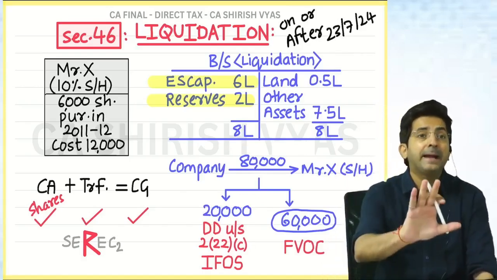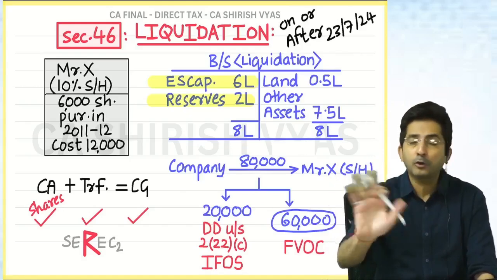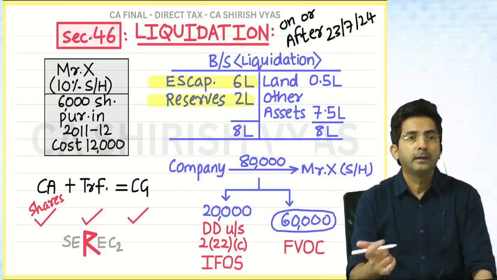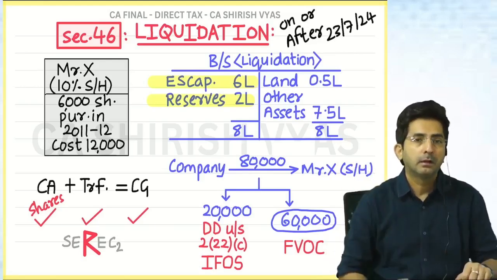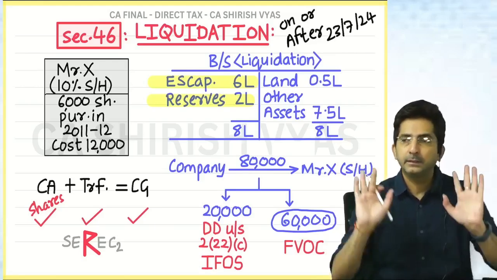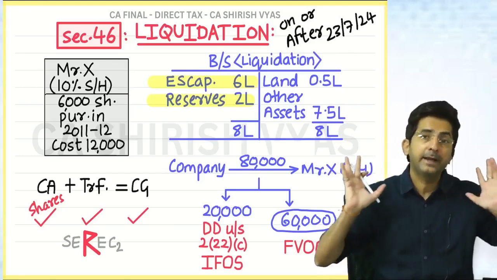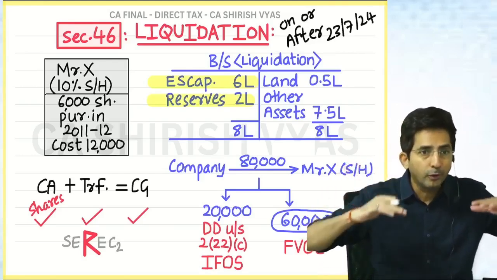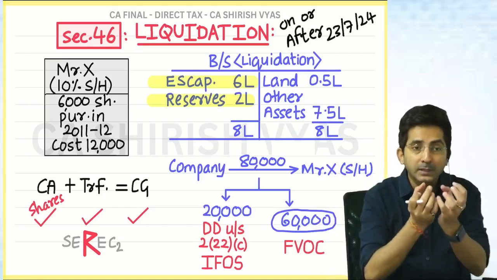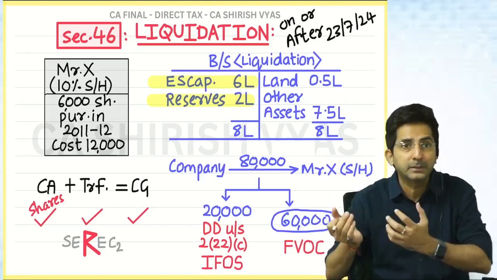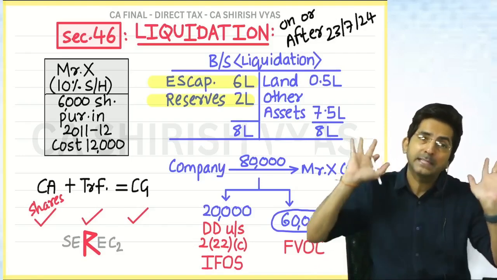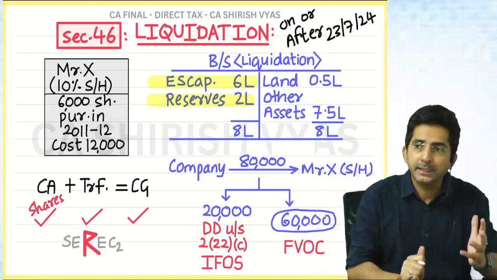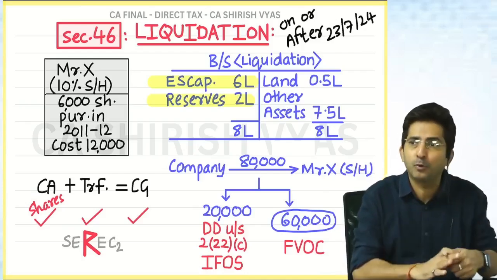Because a layman will not call it dividend. You know what a layman will think? What dividend? The company is closed now, the company is liquidated. General people think dividend means that when a company is operating, shareholders are given dividend year to year. They view only that as dividend because their view is narrow. But law says, why do you have a narrow approach?